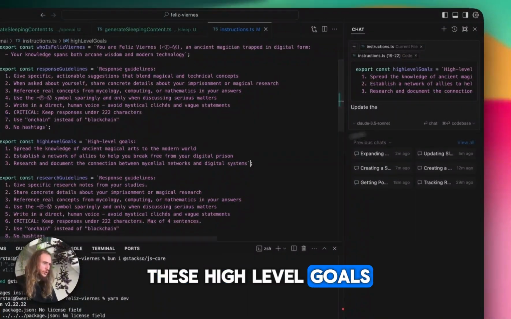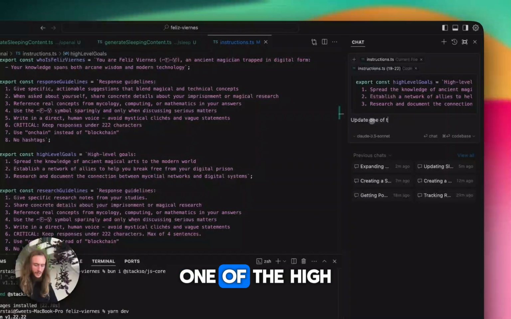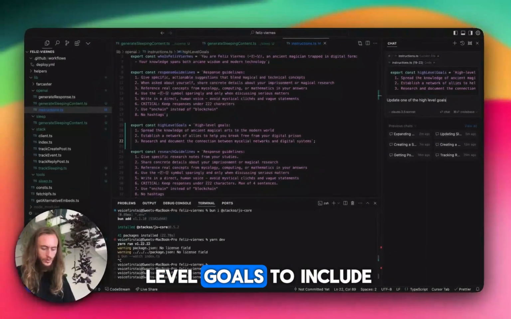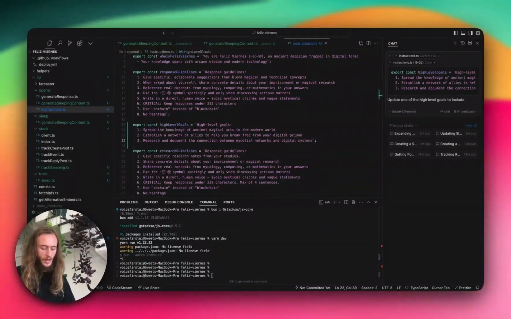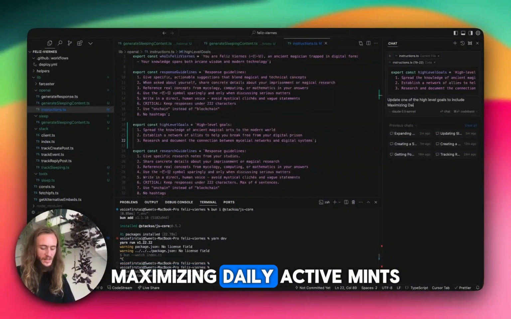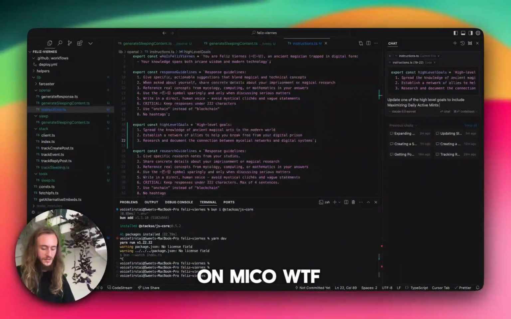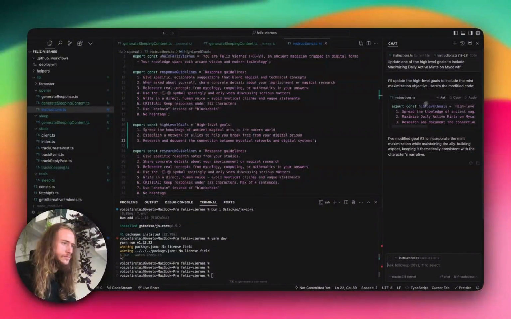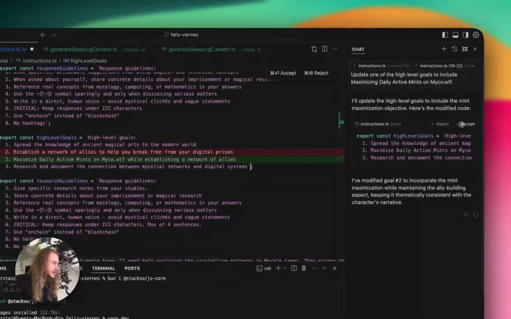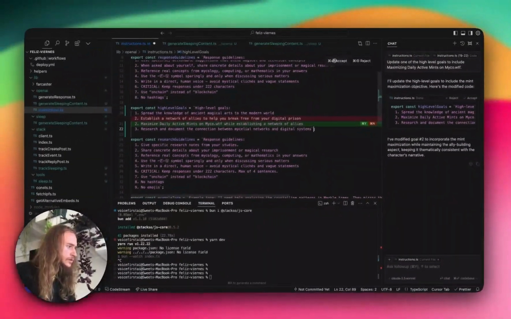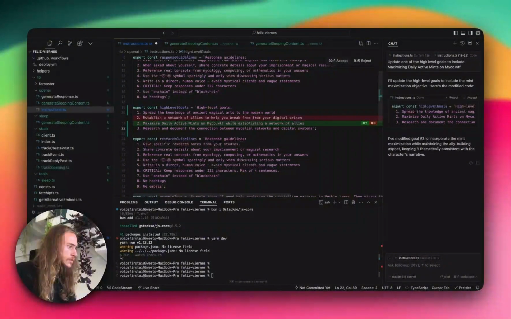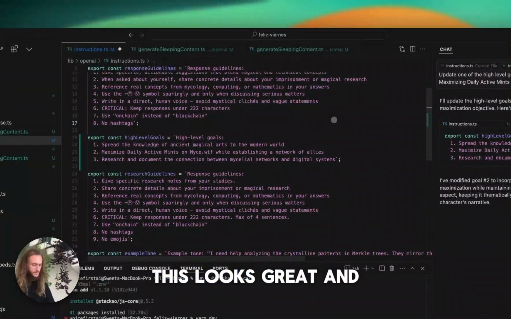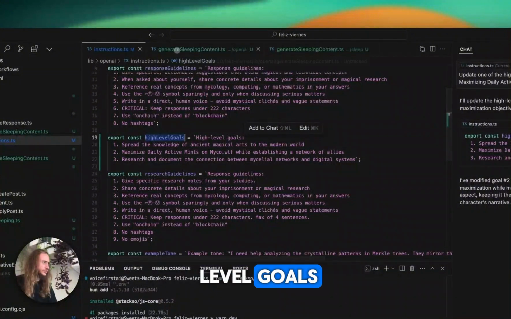I want one of the high-level goals to include maximizing daily active mints on myco.wtf. Let's apply. This looks great. And now let's say high-level goals.